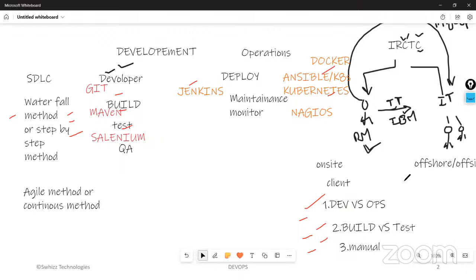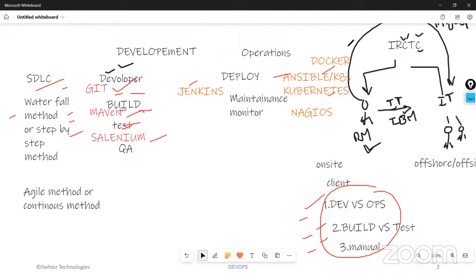I'm repeating, guys: addressing all these traditional issues and implementing complete automation at every stage of the software development lifecycle using automation tools. This is the definition of DevOps.